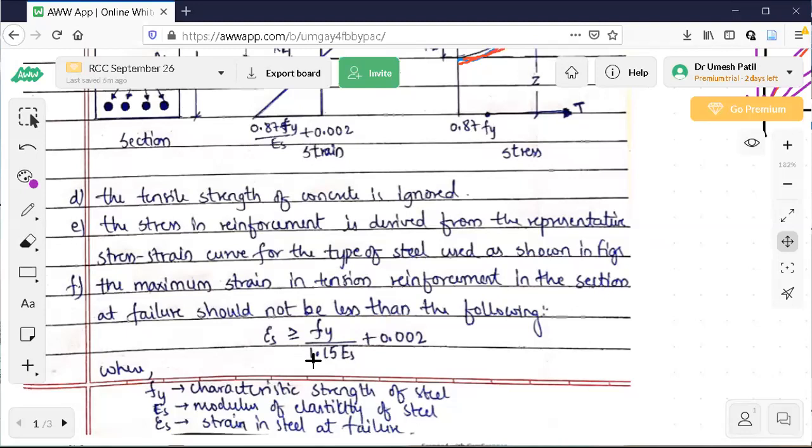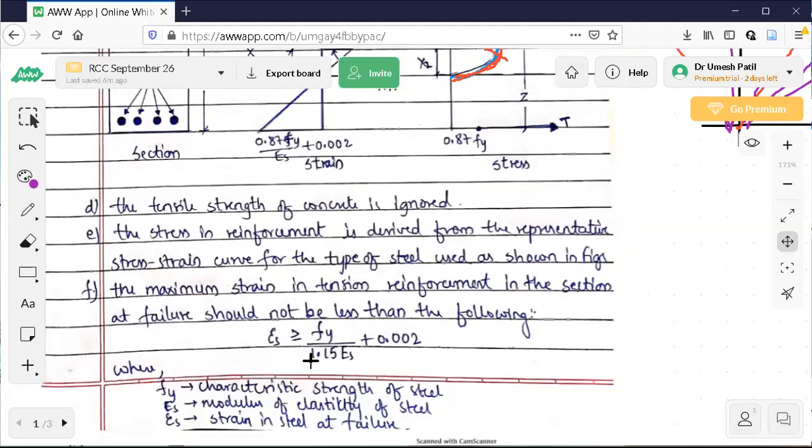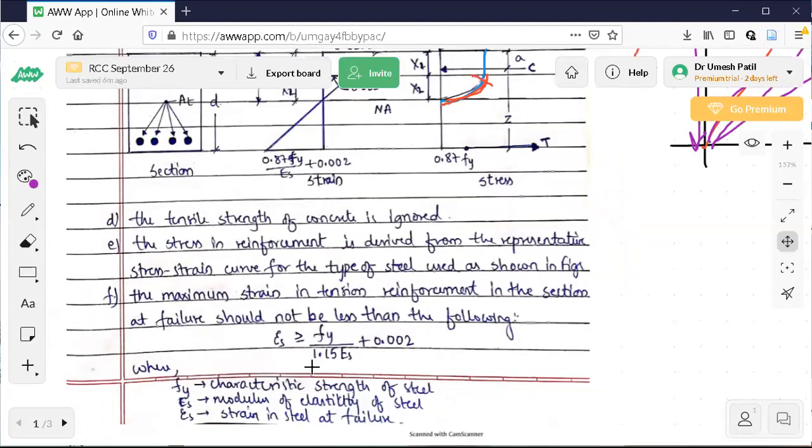The answer is that the manufacturing process and quality control are better in case of steel than in case of concrete. That is why we have assumed a smaller number. So fy by 1.15 is the design stress. Are you getting this point? When you divide the characteristic strength by the partial safety factor, we call it design strength. So here the characteristic strength is fy, and the design strength is fy divided by 1.15.